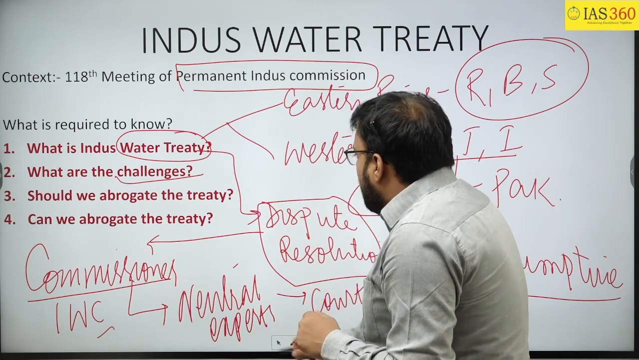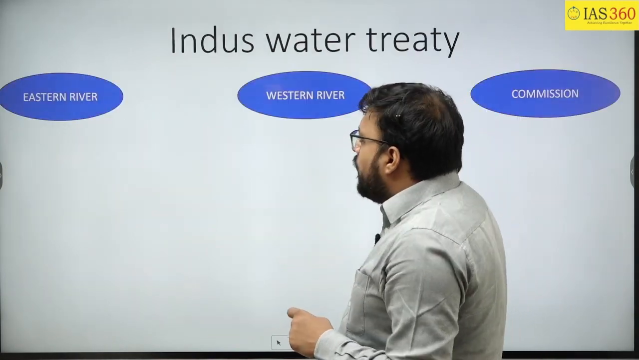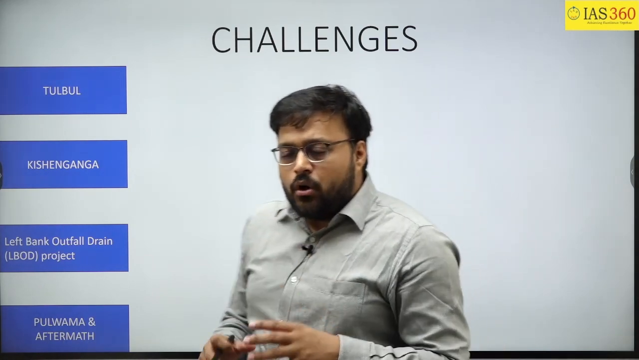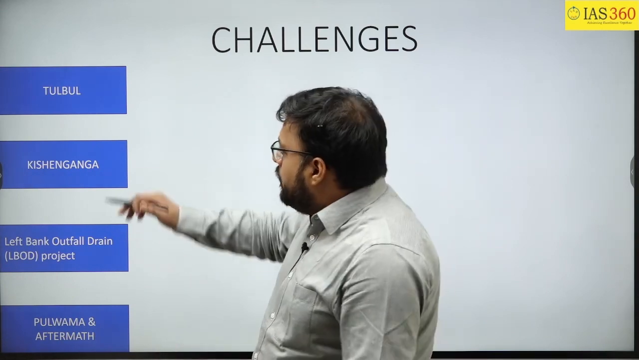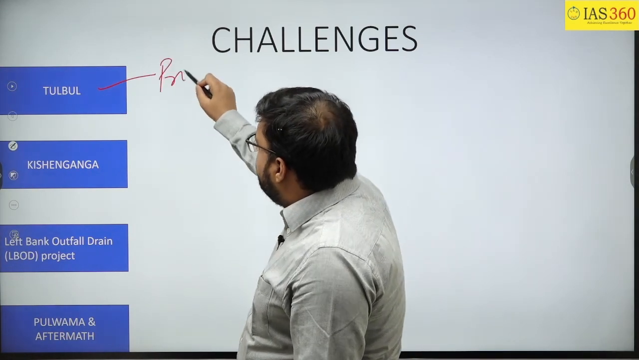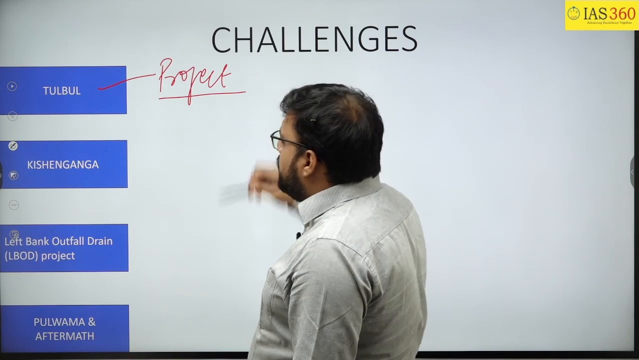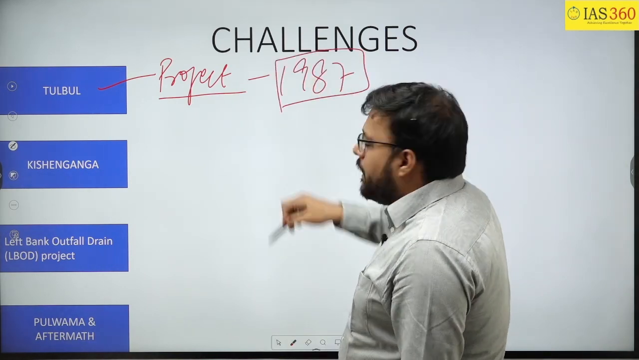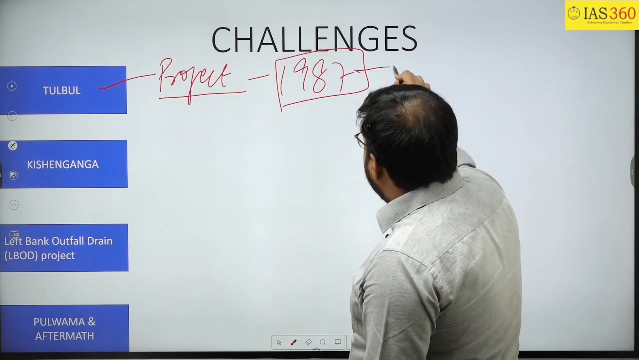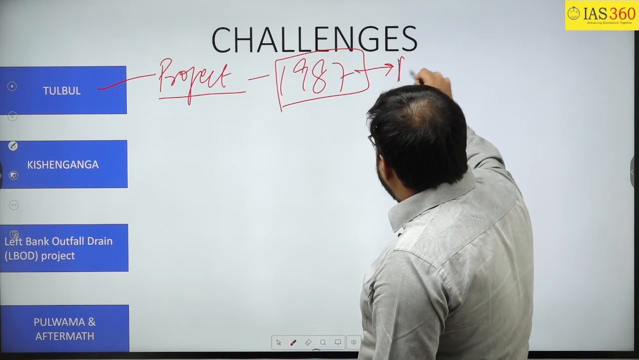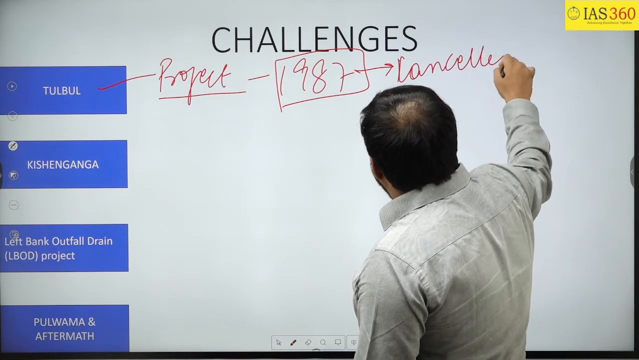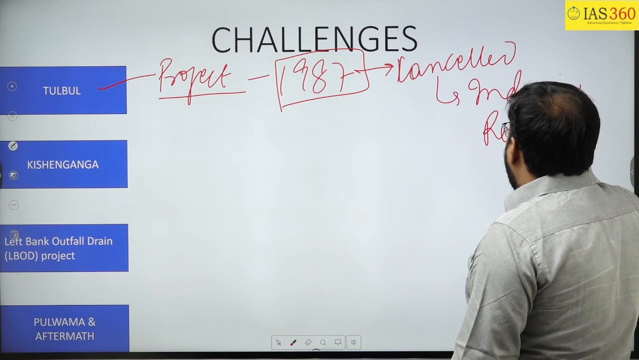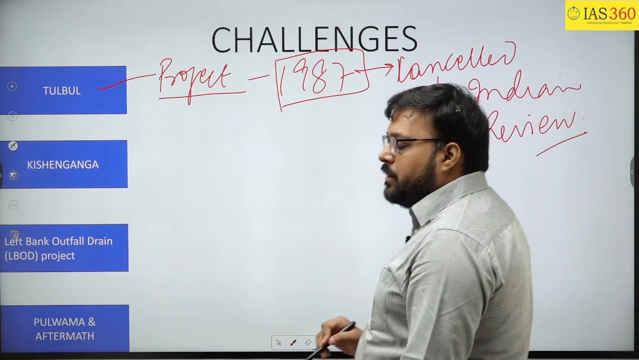Now I want to talk about the challenges on the Indus River system. The very first challenge is the Tulbul project. India started the Tulbul project in 1987, which Pakistan objected to, and then India cancelled it. But now again Indian authorities want to review and start the Tulbul project again.